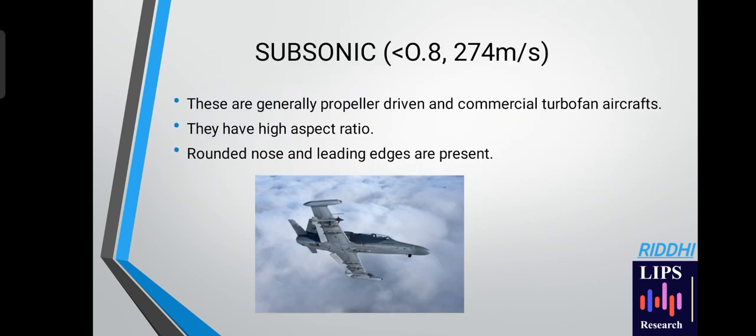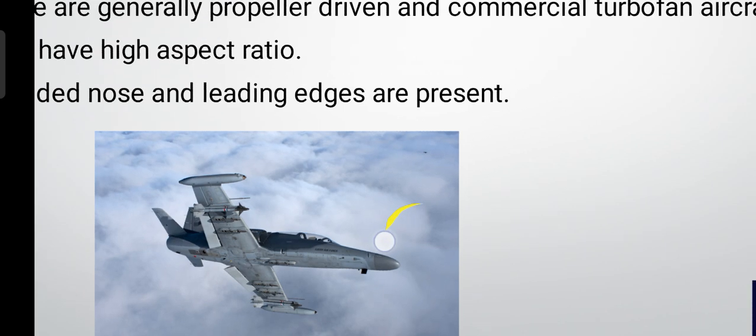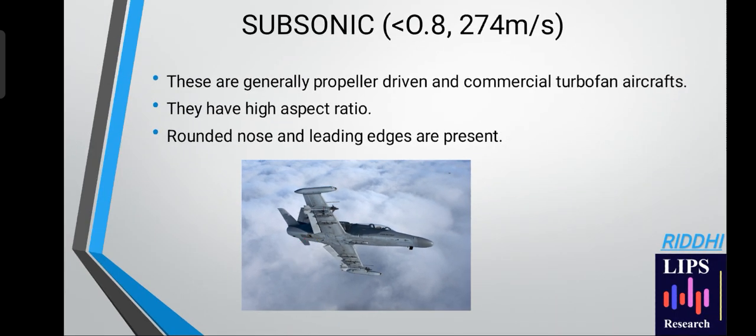Now we talk about subsonic flow. It covers all Mach numbers less than 0.8, with a speed of 274 meters per second. These are generally propeller-driven and commercial turbofan aircraft. They have a high aspect ratio. Rounded nose and leading edges are present. This is a typical subsonic aircraft. Here we can see that a rounded nose is present.